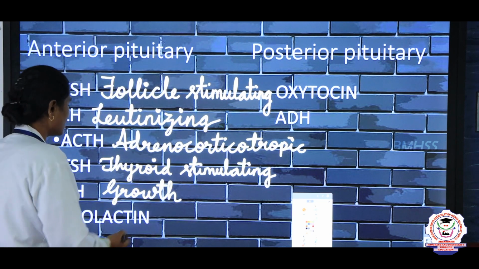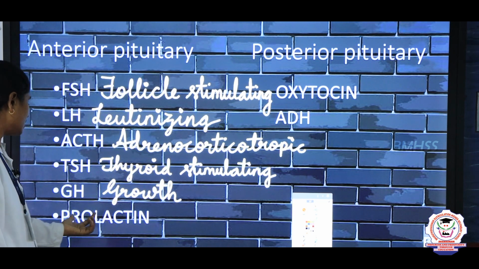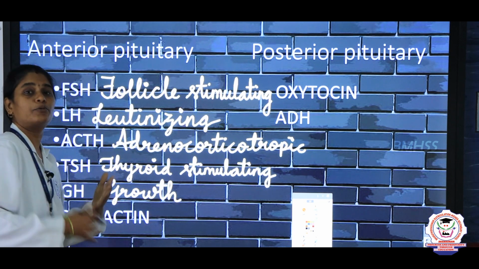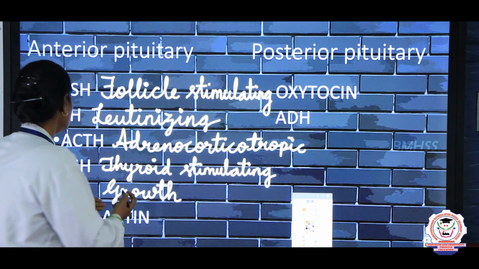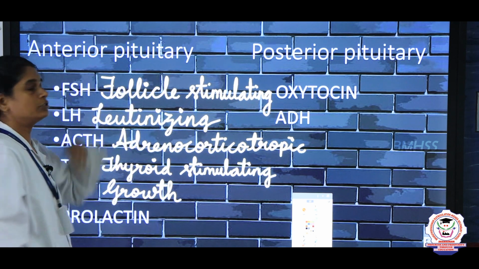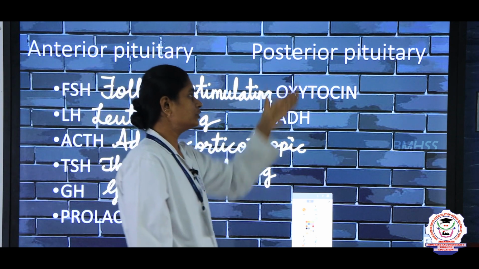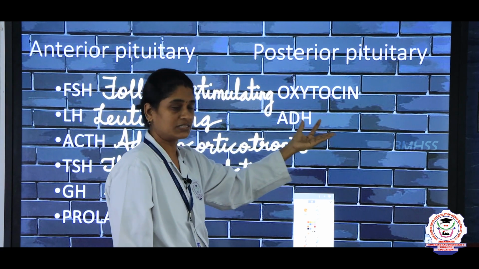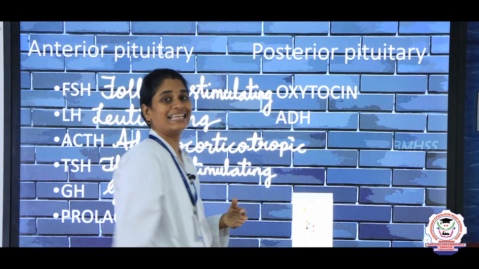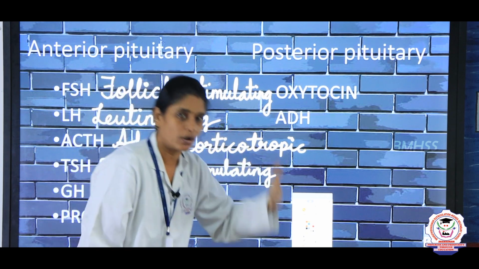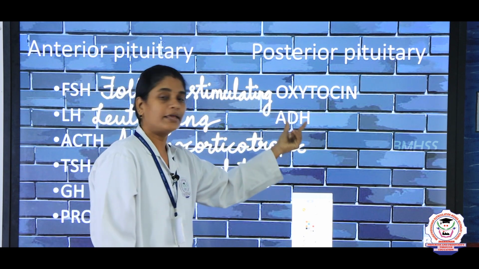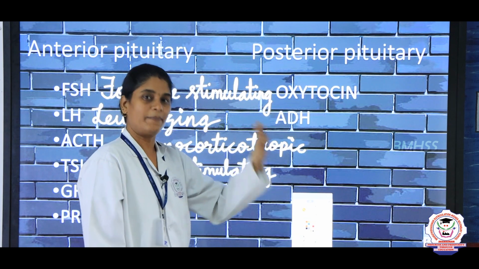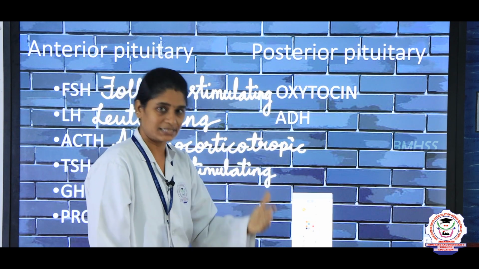The next one, prolactin. We will just call it in short P or L. This prolactin helps in production of milk. So these are the 6 hormones produced by the anterior pituitary, and the posterior pituitary produces 2 hormones, known as oxytocin and vasopressin. Vasopressin is also called ADH, that is antidiuretic hormone. This antidiuretic hormone, the vasopressin, helps in retention of water inside our body.